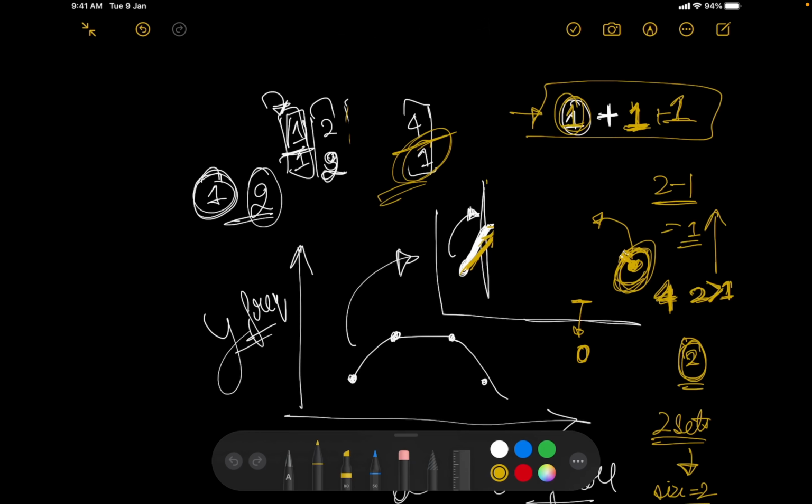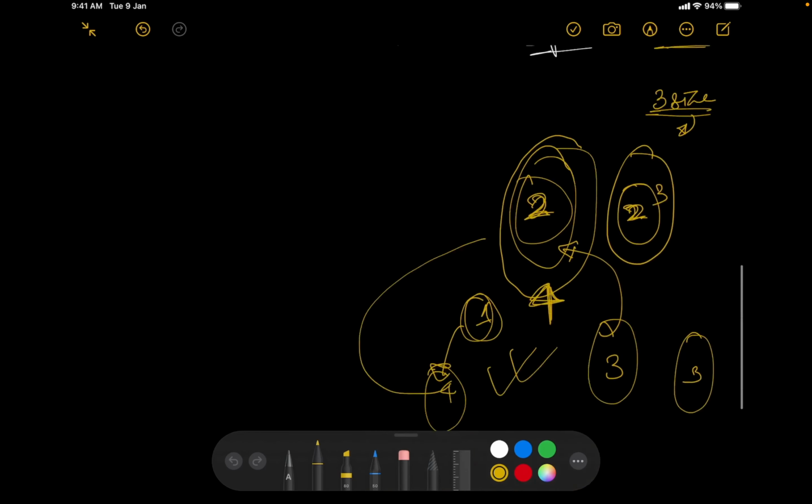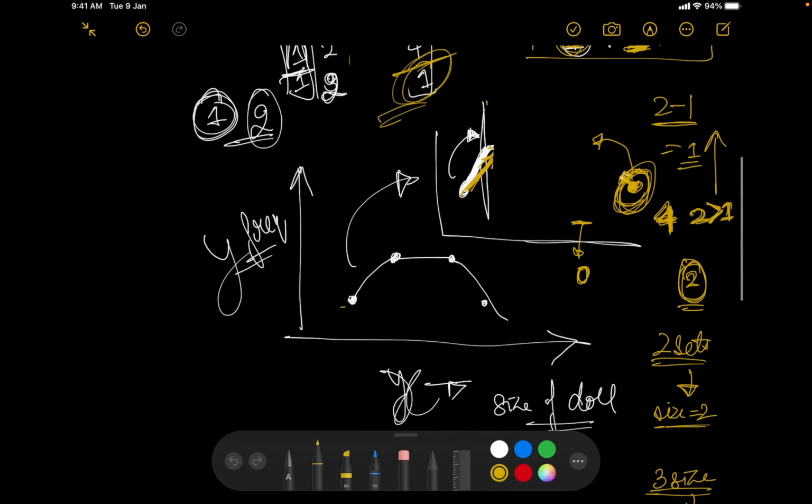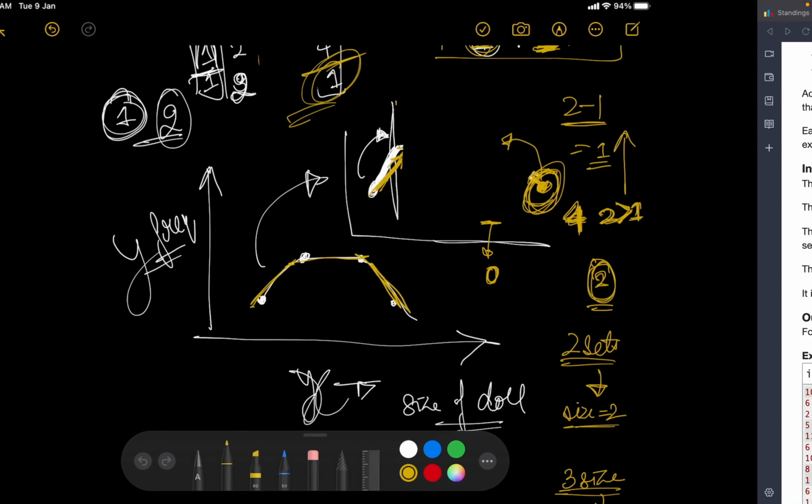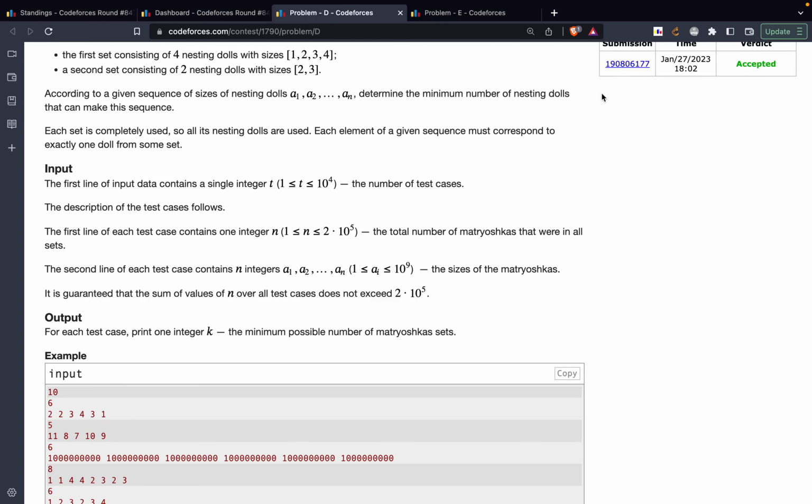Cool. So that's it. That's what I wanted to explain. Also one more thing is that this particular logic is applicable at a lot of places. So when you want to find the minimum number of sets possible or things of this sort, drawing it graphically actually helps a lot sometimes. Now I'm not saying this is the only solution. There are a ton of more solutions that you can actually use. However, this one definitely is one of the easiest to code and easier to comprehend as well.